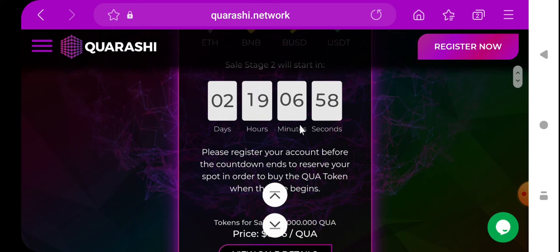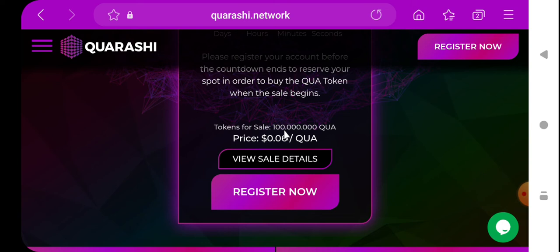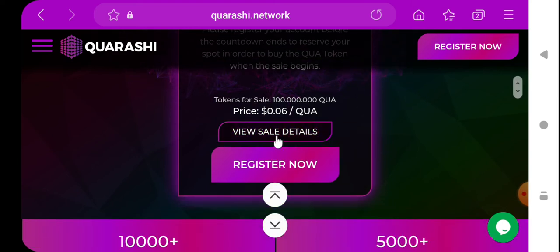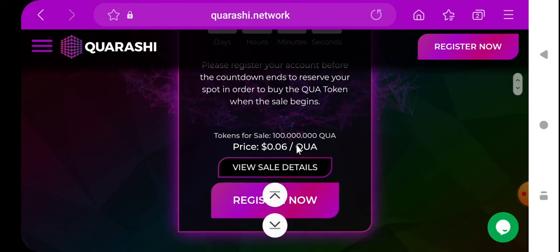Here you can see the maximum token for sale. I think that is 1 billion maybe, or 10 million maybe. Here you can see the price: 0.06 per Koa. That means 6 cents per Koa. Here you can see the details about the sale. And guys, you must be here.